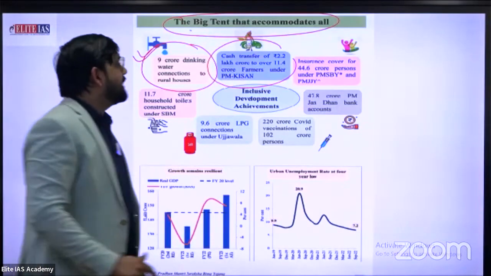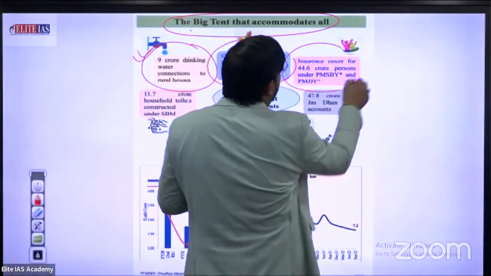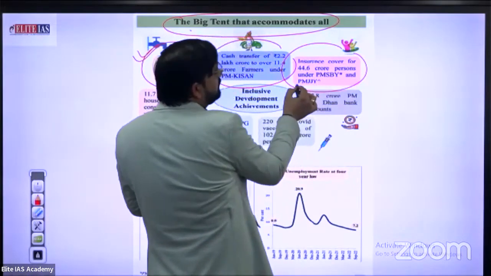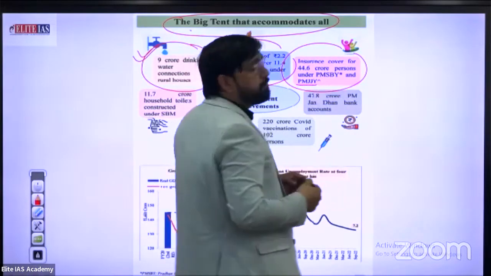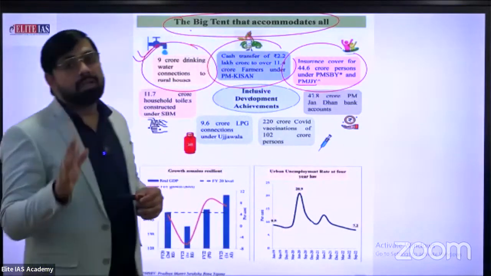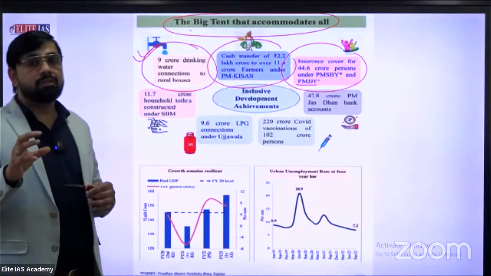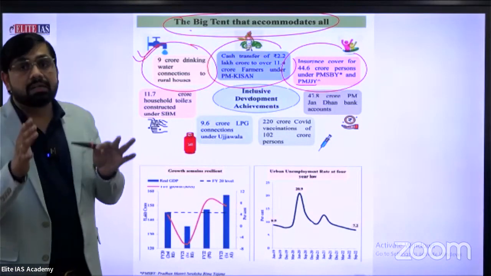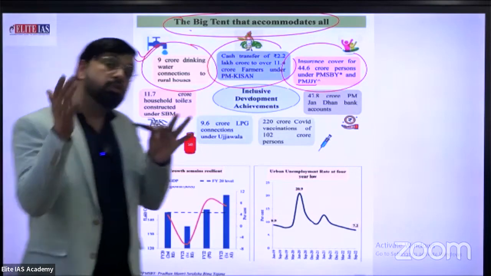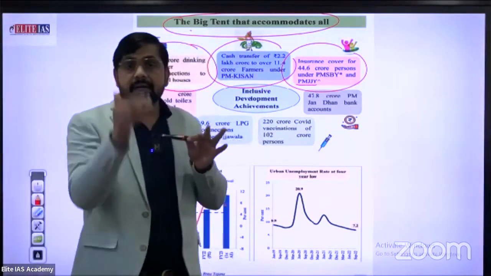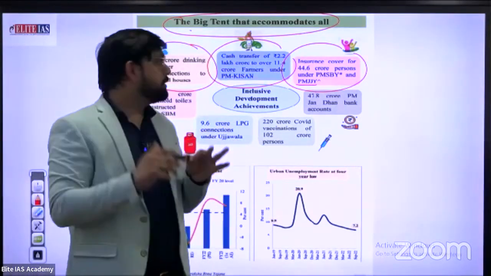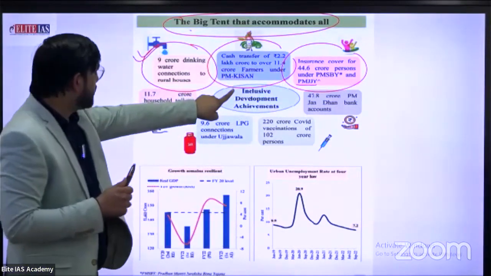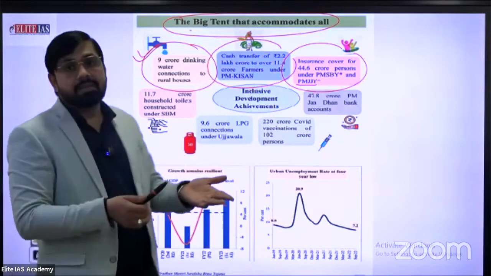Next, insurance cover for 44.6 crore persons under PMSBY and PM Jeevan Jyoti scheme. This is your duty also. First of all, please learn and cover the static data, the main data related to schemes in the current year's budget: the PMJJBY scheme, PMSBY scheme, PM Kisan scheme, and many different schemes.